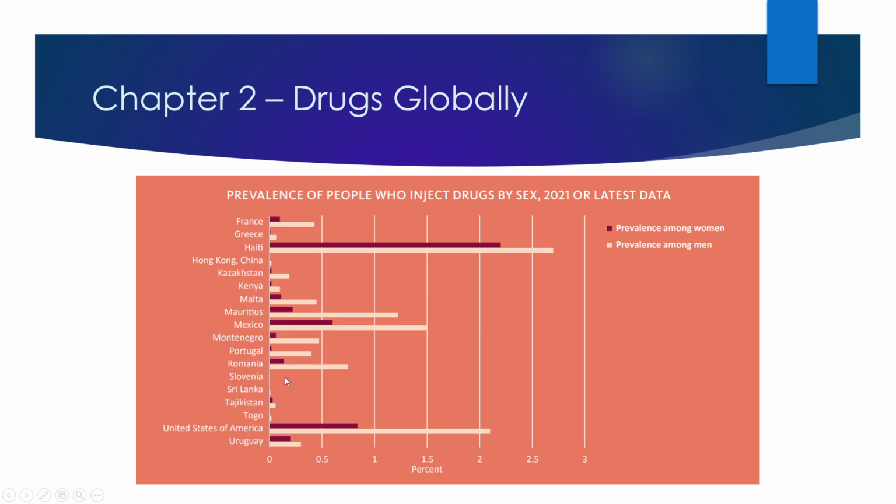I'm not seeing a real pattern in terms of regions. I do think Hong Kong might suggest less of a problem in Eastern Asia. But still, if nothing else, I would take away, comparing these countries, that the United States has a problem. In this sample of countries, the United States comes in number 2. So we have a serious problem here with people injecting drugs, especially men.